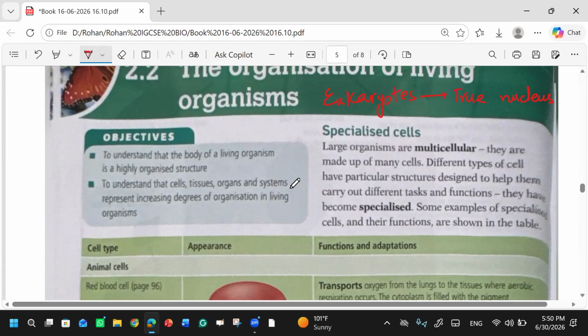Okay, I was telling you about the red blood cells. Just like the red blood cells have a specific function, they have mentioned here that different types of cells have particular structures. Their structure will be particular, and the shape will be particular, designed to help them carry out different tasks and functions. They have become specialized. Some examples of specialized cells and their functions are shown.